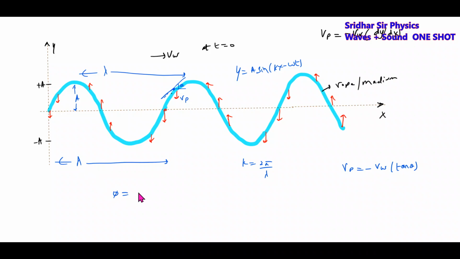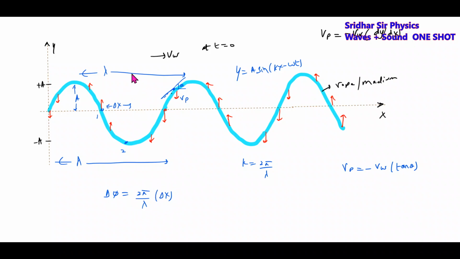The phase difference between any 2 points on a rope is given by this one. You can calculate the phase difference between this point and this point, between these 2 points, between 1 and 2. What is the distance between them? Delta x, you can calculate the horizontal distance. Substitute here. Then we'll get the phase difference between 2 points on a rope.